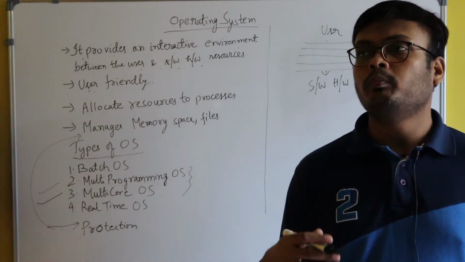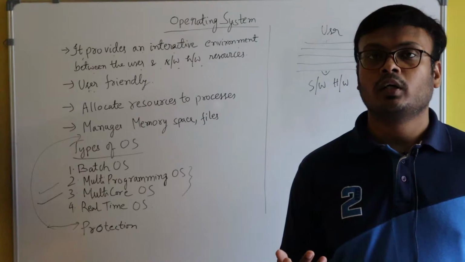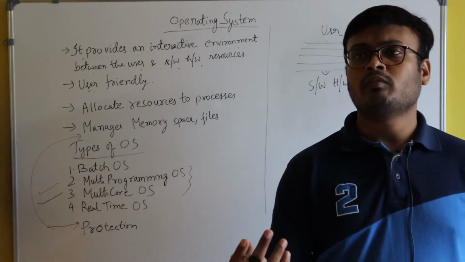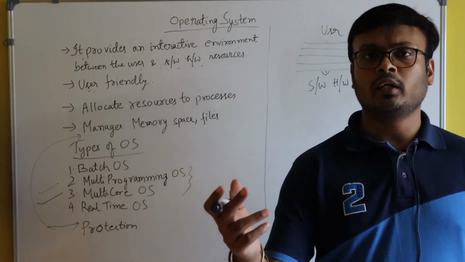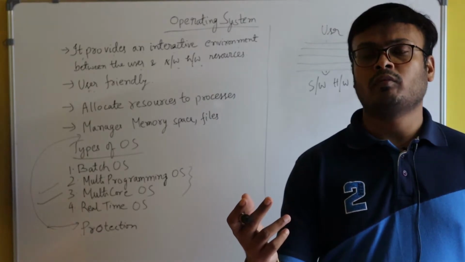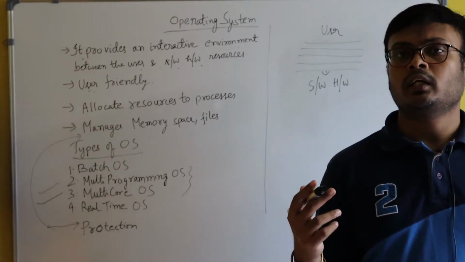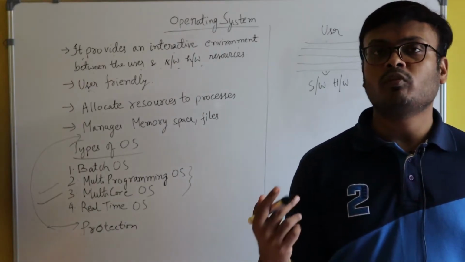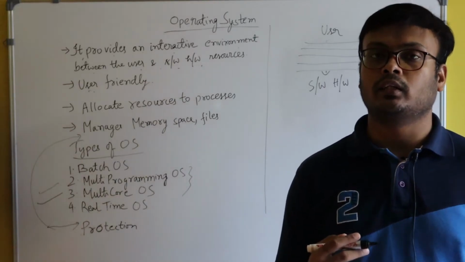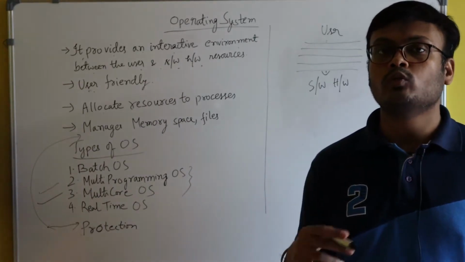Just in order to play a movie, even without basic knowledge of your computer, you can simply play a movie by clicking the movie folder, selecting one movie, and clicking on it, and after that your movie will play. Just with the help of a mouse and after clicking 2 or 3 times, your things are getting done. Why? Because today's operating systems are more user friendly.